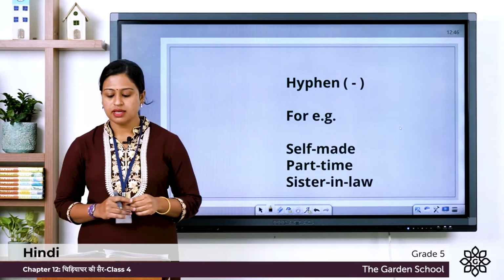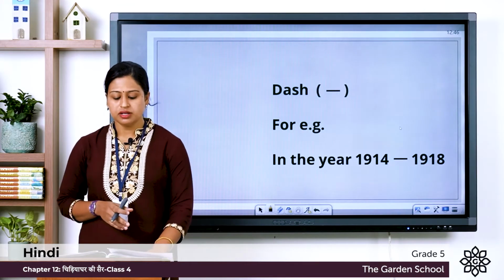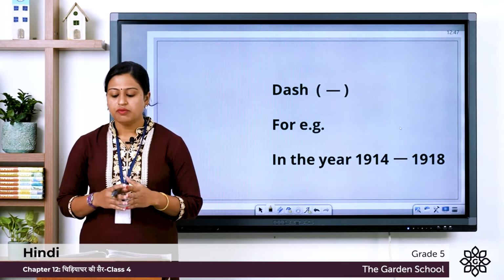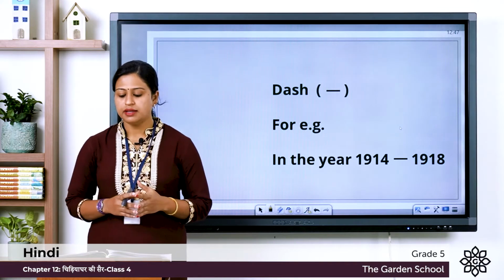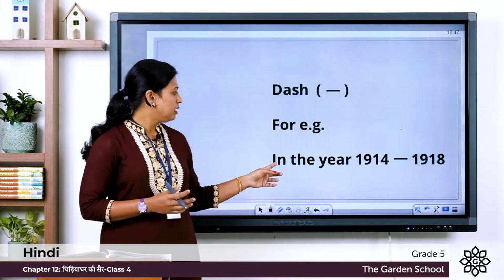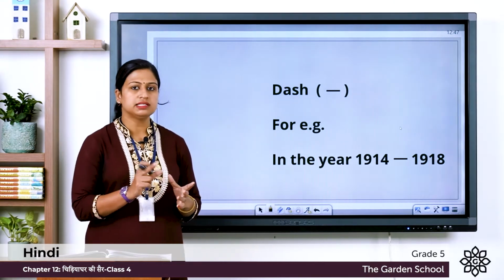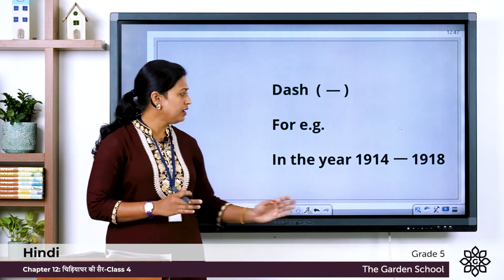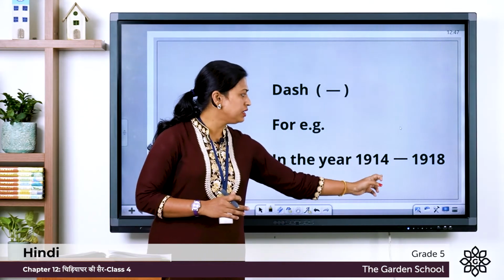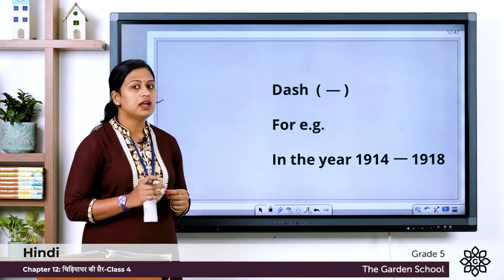Next punctuation mark is dash. In Hindi, we say Nirdeshak Chin. Here, we use this dash sign to indicate a range. For example, in the year 1914 to 1918. So this is a range. We are showing that from the year 1914 to 1918. That's why we use here dash.